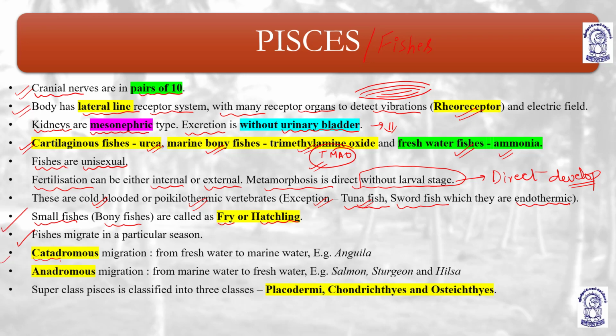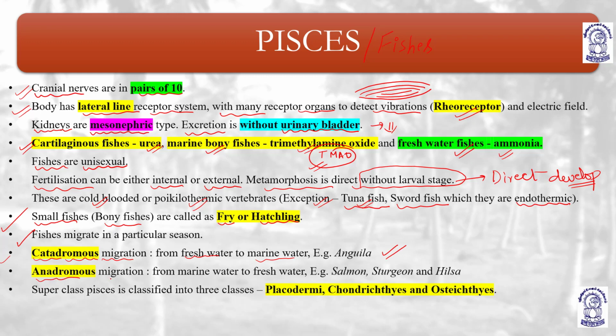Catadromous migration is from fresh water to marine water. They are freshwater fishes, but they go to marine water for laying eggs, spawning, and breeding. So catadromous migration means they move from fresh water to marine water for spawning and laying eggs. Example is anguilla.